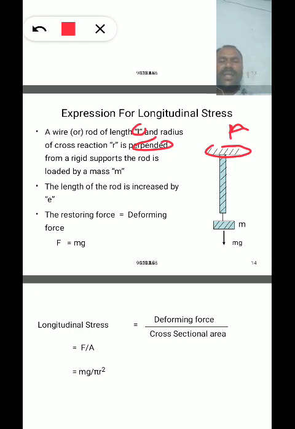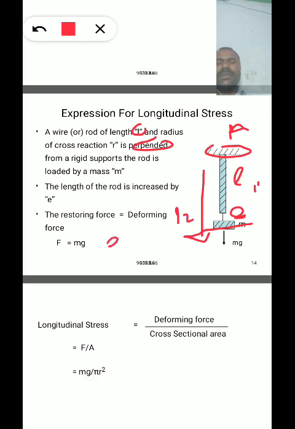Now we attach a small load of mass m at the other end of the body. Then the length of the wire increases to L2, where the initial length is L1, and the increase in length of the rod is the final length minus the initial length, called the expansion.